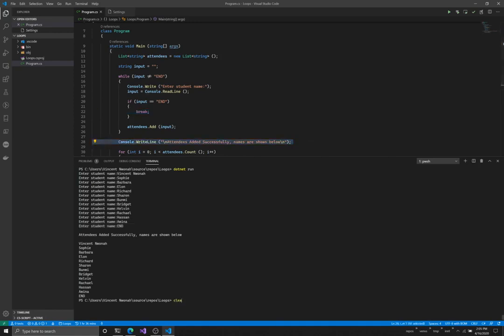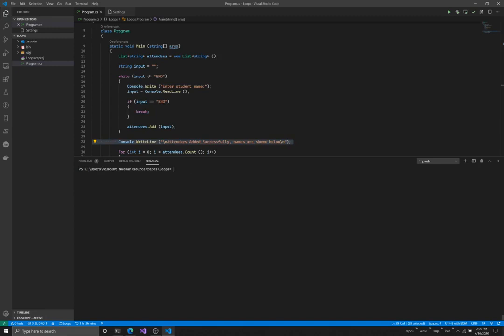Now, don't take my word for it. Let's see it work. I have added the break statement here, and I'm just going to run this again. dotnet run. This time I'll use short names to make it fast. So I have Vincent, Richard, Barbara, Linda, Ola, and I have end. Now, when my list of attendees was printed back, I have Ola, I have Linda, but I no longer have end.